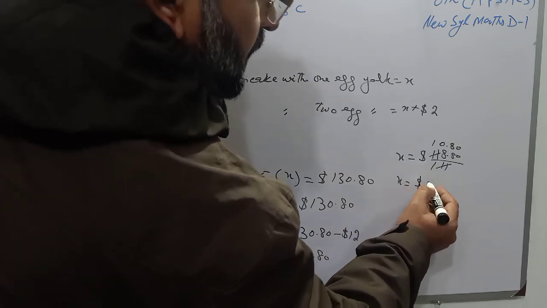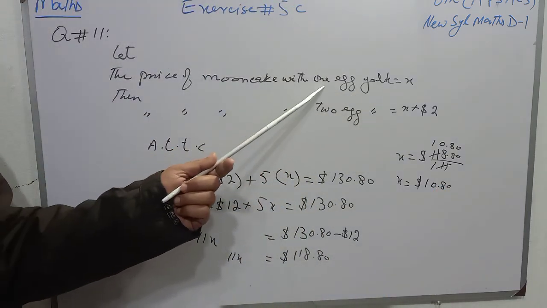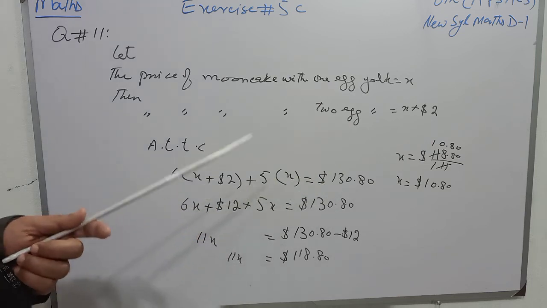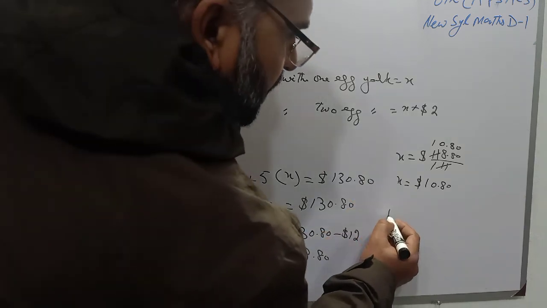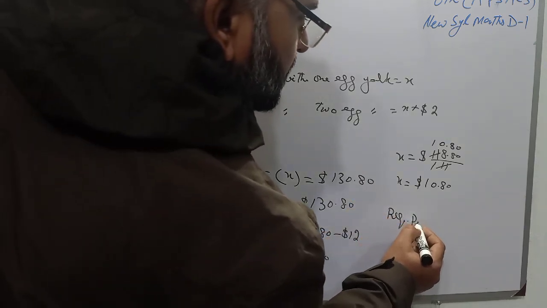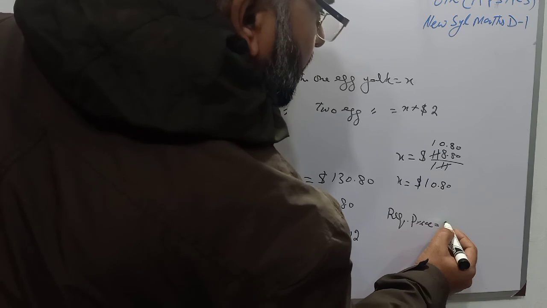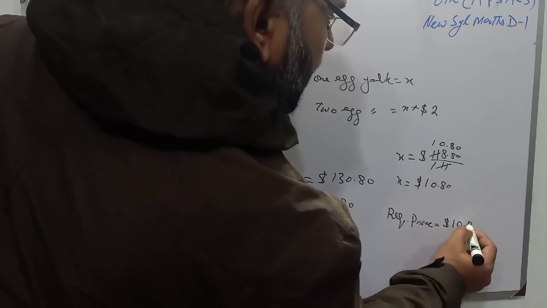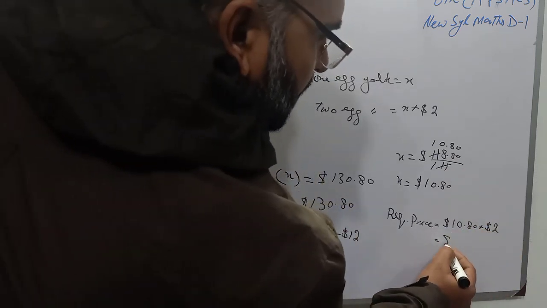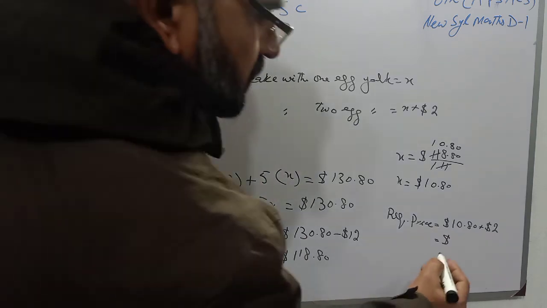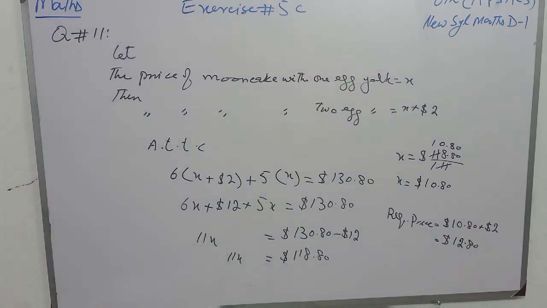So X is $10.80, and X is the price of the moon cake with 1 egg yolk, and we have to find the price of the moon cake with 2 egg yolks. So the required price will be $10.80 plus $2, and we will sum up both the numbers, and the price of the moon cake with 2 egg yolks will be $12.80, and that is our required answer.